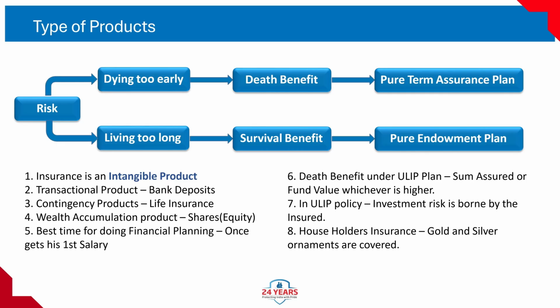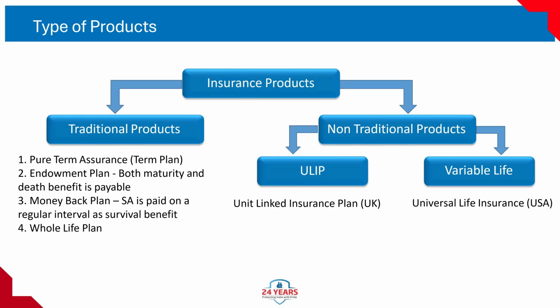As soon as you start earning your first salary. ULIP death benefit. Higher of sum assured or fund value. ULIP investment risk. The policyholder bears the investment risk. Householders insurance covers gold and silver ornaments. Types of products, traditional products and non-traditional products.